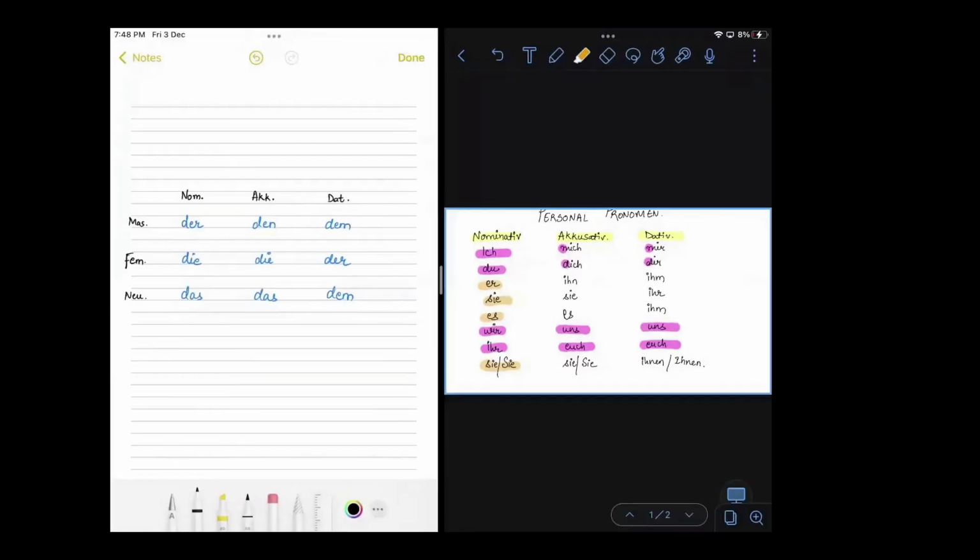Now you can see this table that I've drawn in front of you, which is basically the bestimmter Artikel table, the definite article table. Der, die, das. In Akkusativ we have den, die, das, and in Dativ we have dem, der, dem, which is basically masculine, feminine, and neutral. Let's see nominative here and nominative here. We have der for masculine, die for feminine, das for neutral. Similarly, here we have er, sie, es, for masculine, feminine, and neutral respectively.